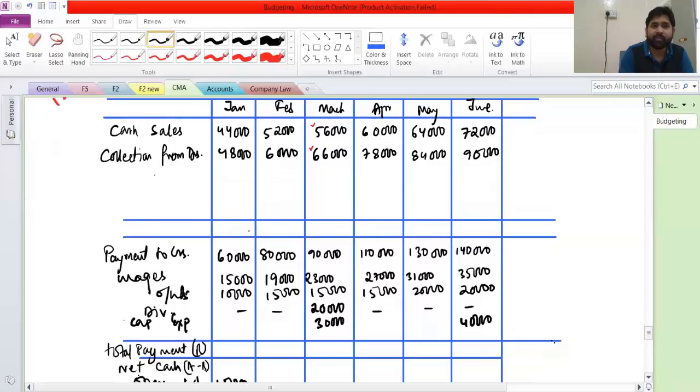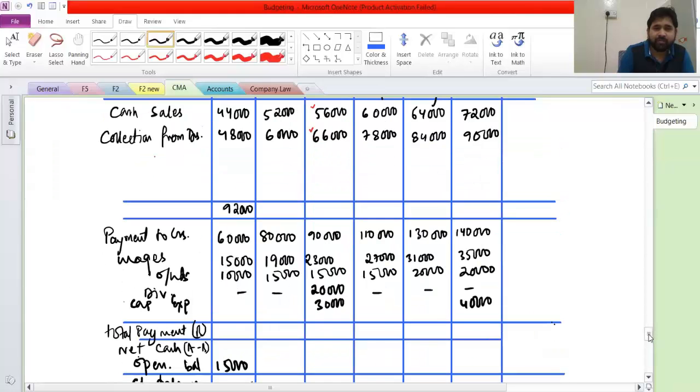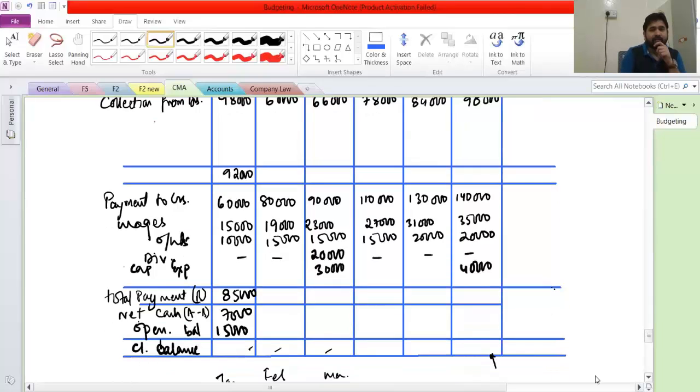We'll do it only for January. 44 and 48, we are going to get 92 here. Then the total of this is 60, 15, and this will be 85. The balance will be positive 7,000. And 15 we already have, so 22,000. So at the end we'll be getting 22,000 here. This will become the opening, and this is how we'll continue.